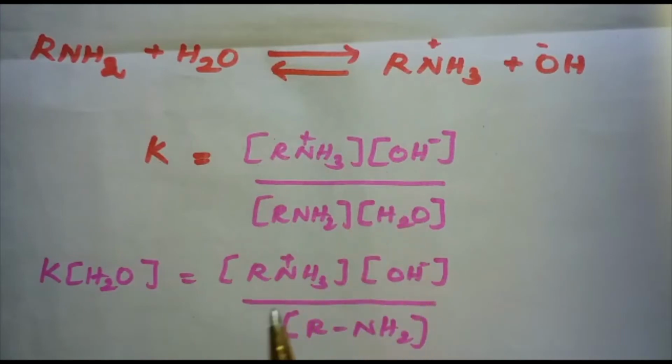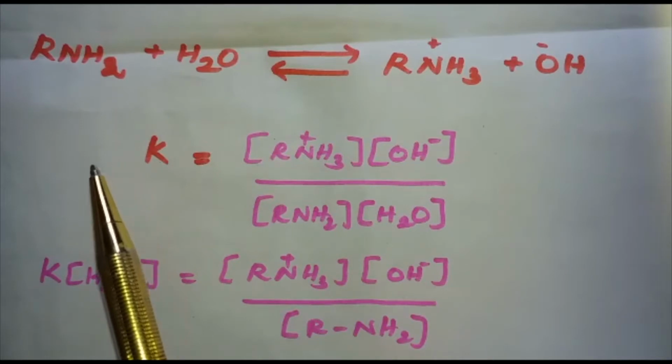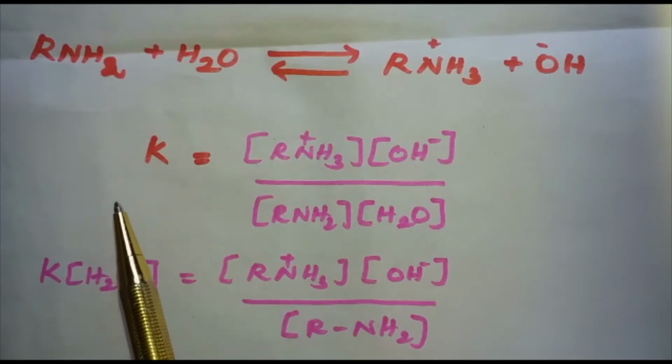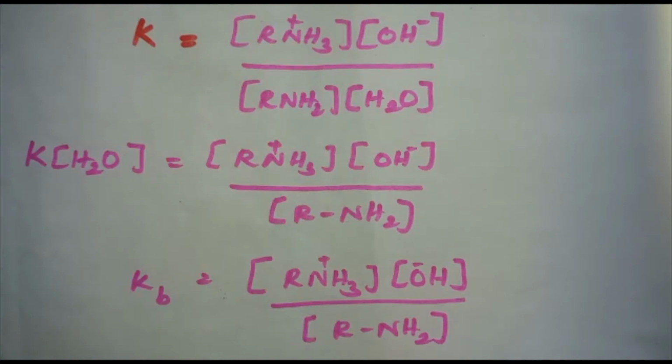Here we can take the H2O to the opposite side, as it is a constant. Since amine is a base, we can write Kb is equal to the concentration of RNH3+ into OH- by RNH2.